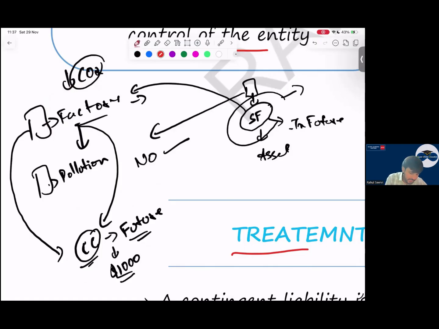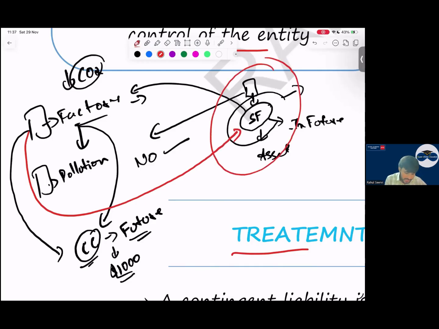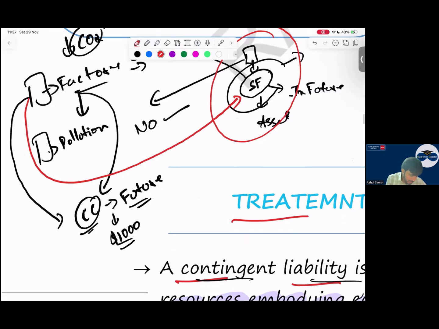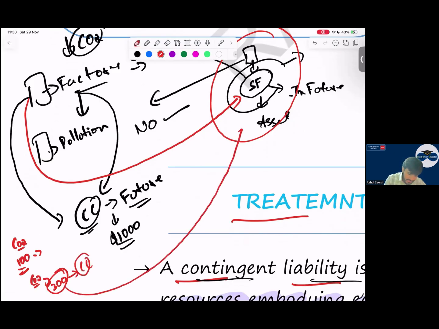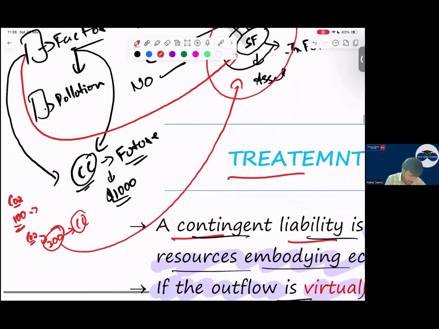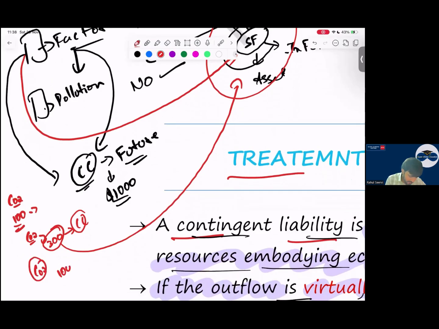And the company is saying that this carbon credit depends on whether we will purchase these smoke filters or not. The company is saying today the carbon emission is 100, so we need not purchase. But if the carbon emission becomes 300 in future, at that time we need carbon credits. But if we purchase the smoke filters, our carbon emission will come down to 100.